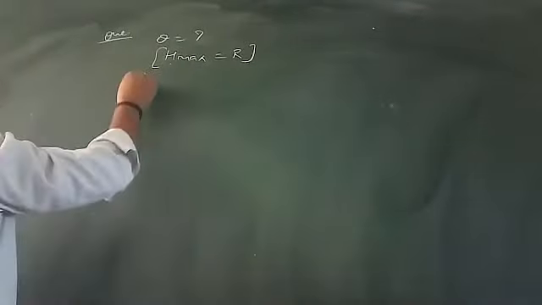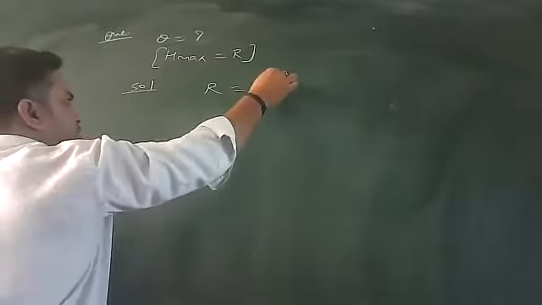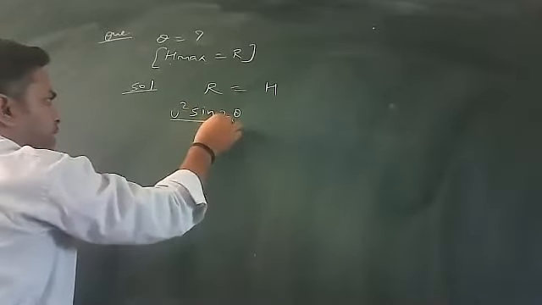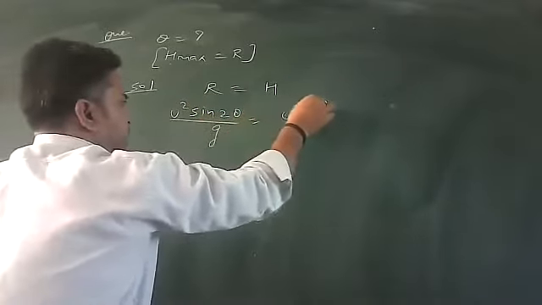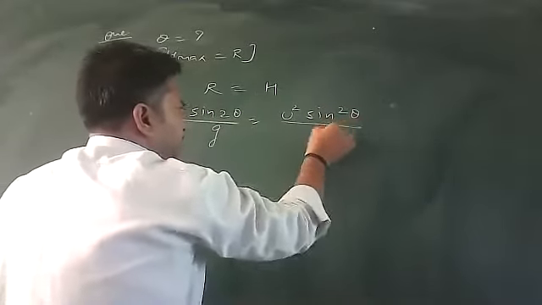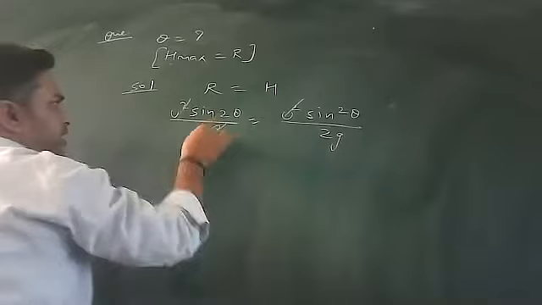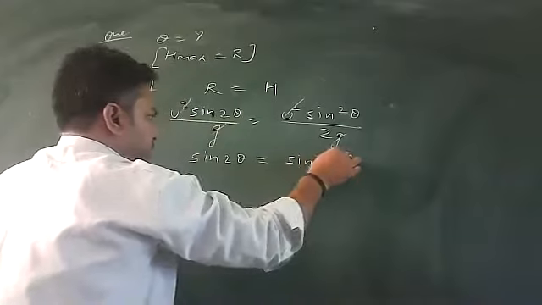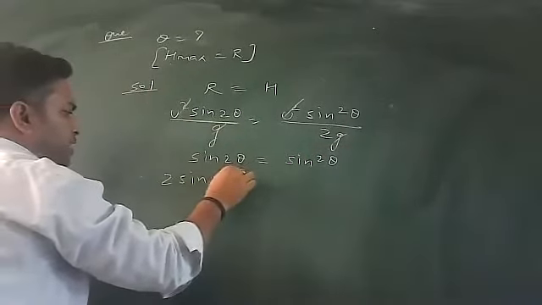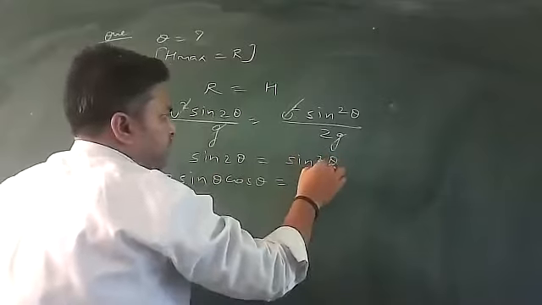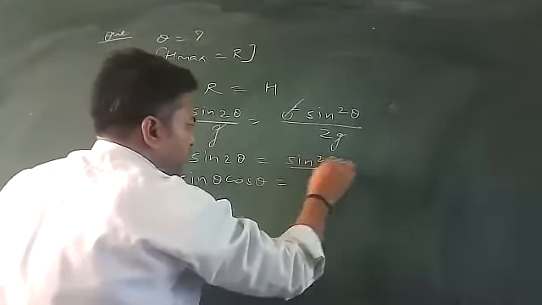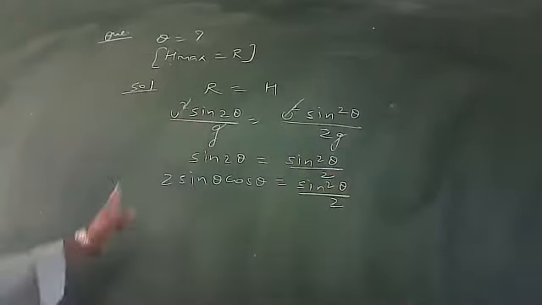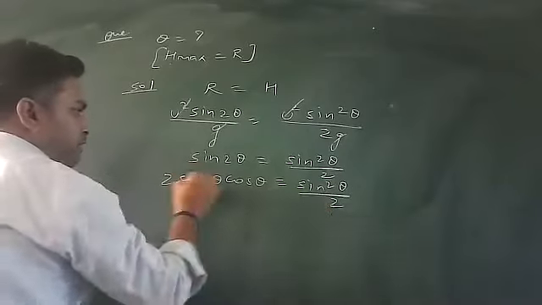See the solution here. The question gives that horizontal range is equal to maximum height. The expression of range is u square sin 2 theta divided by g, and maximum height is u square sin square theta divided by 2g. Here u square is cancelled, g is also cancelled. That means sin 2 theta is equal to sin square theta. Sin 2 theta can be written as 2 sin theta cos theta, equal to sin square theta divided by 2 also. Please don't forget it. I hope this point is clear.